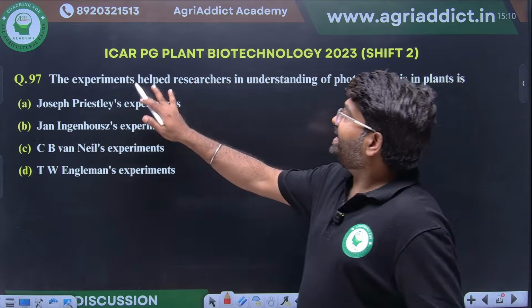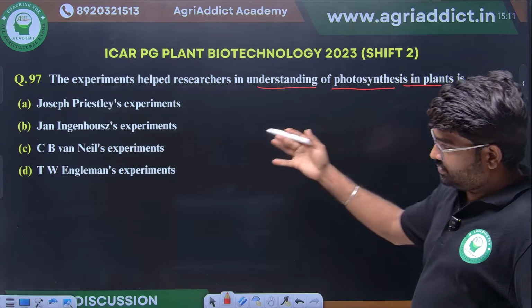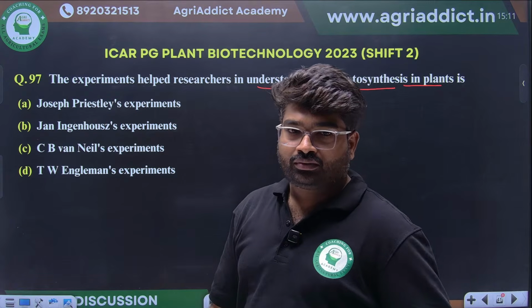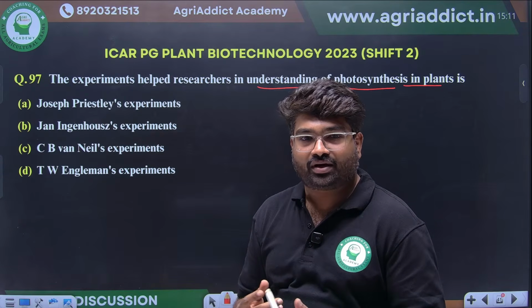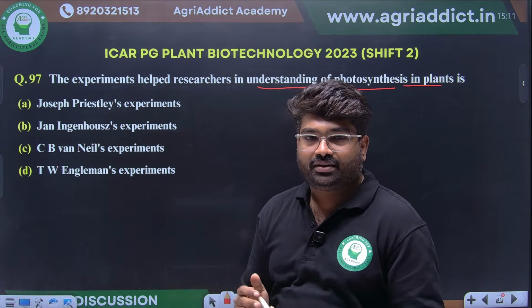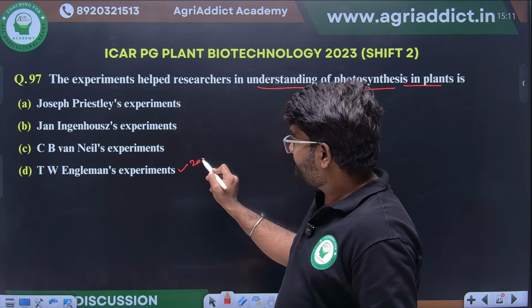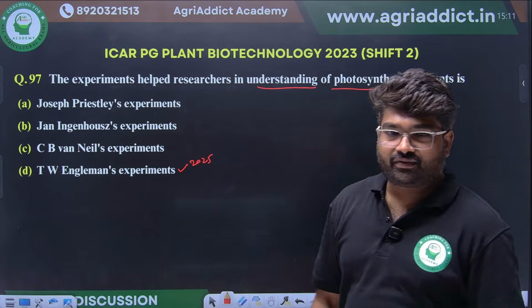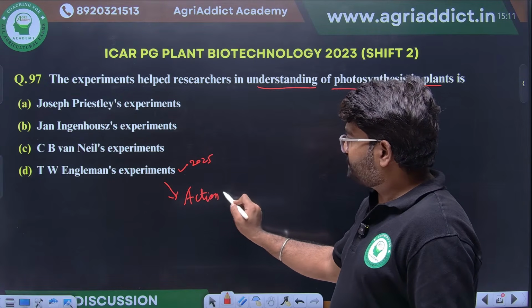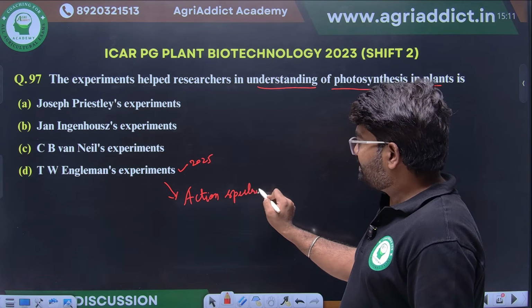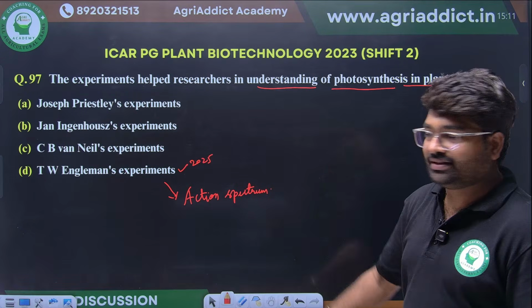Which experiment helped researchers in understanding photosynthesis in plants? You just let me know. We know Joseph Priestley, what he did, Jan Ingenhousz, what he did, Van Niel, T.W. Engelmann, what he did, everything. This question they asked in 2025. The experiment name was different. What did he predict? Action spectrum. At which wavelength photosynthesis will be higher, like that he has determined.